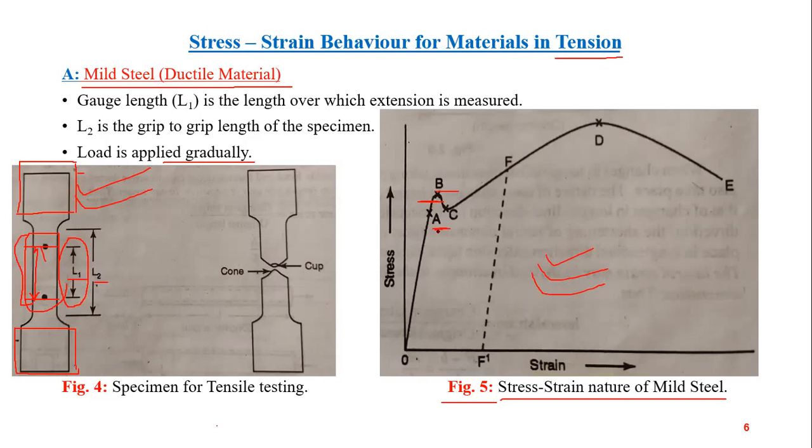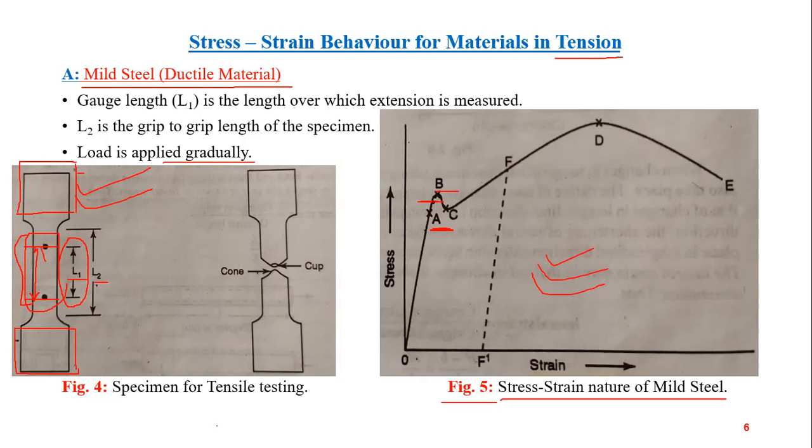Okay, so A is the proportionality limit. That is, up to point A, stress is proportional to strain. So this is called the proportionality limit. Then beyond A, we have the elastic limit.